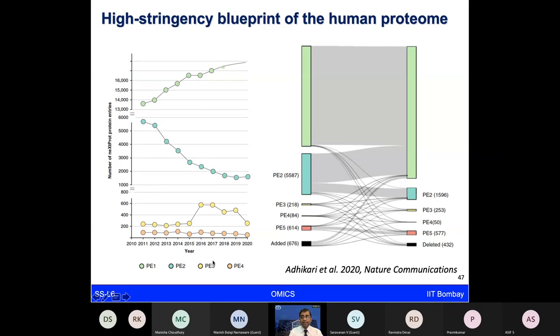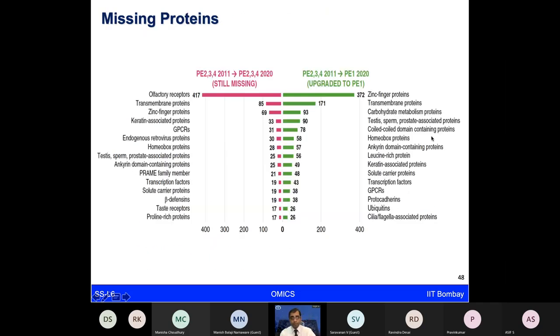This is a slightly complex slide. I will not go into much detail, but what it says is that we are now using very highly stringent criteria. PE1, we are looking at protein existence. There are some guidelines now being deciphered with the Human Proteome Project. Based on that, a large number of proteins are falling into the highly stringent criteria now. And there are some proteins for which we do not have direct evidence from the mass spectrometer, but we analyze them using the transcript information. So these are indirect information. That's why they do not come into the main category of PE1.